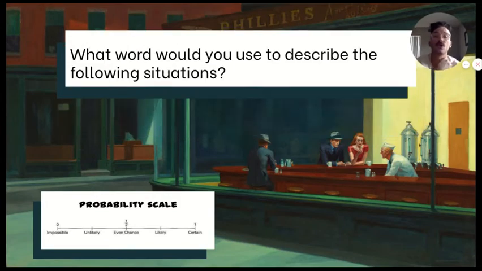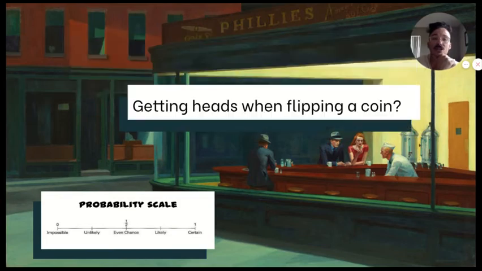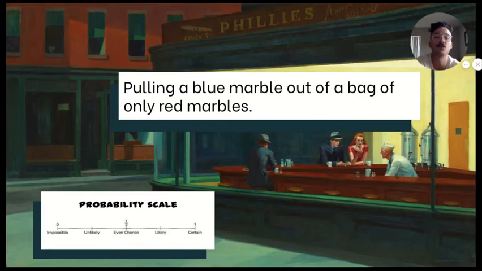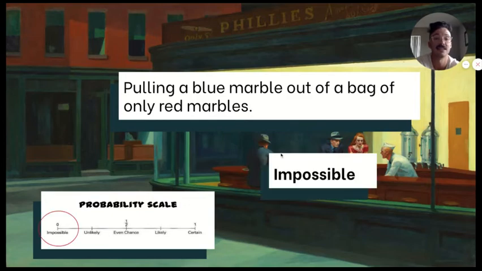What word would you use to describe the following situations? Getting heads when flipping a coin. Let's see what you guys got there. That should be an even chance. So a coin has two sides. You have a 50% chance of getting heads. Here's another one. Pulling a blue marble out of a bag of only red marbles. Let's see how you did. That would be impossible because if there's only red marbles in there, you cannot get a blue marble. You can only get red.